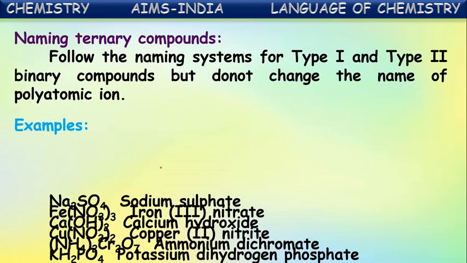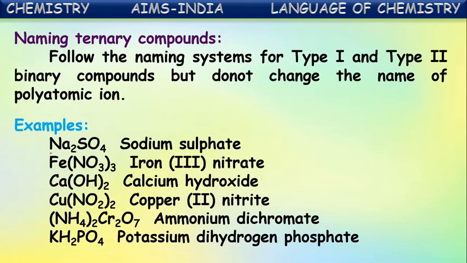Let us see some examples. This is a ternary compound because it has an ion with more than one atom in it. SO4 minus 2 is the sulfate ion. So how do we name this? First the metallic ion, sodium, and next directly sulfate: sodium sulfate. Here, iron with nitrate ion is iron nitrate, but as its valence is 3, it is named iron(III) nitrate, which is also called ferric nitrate.